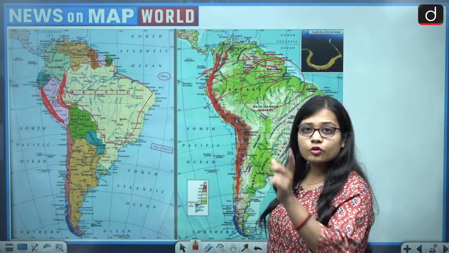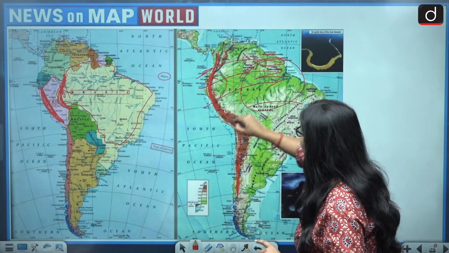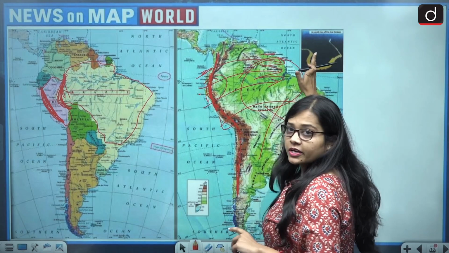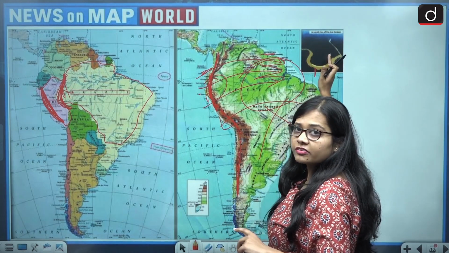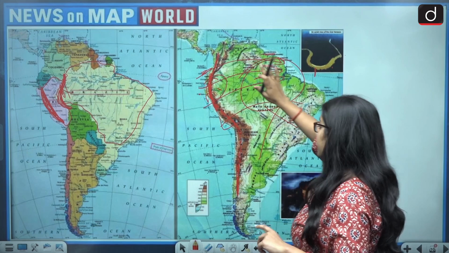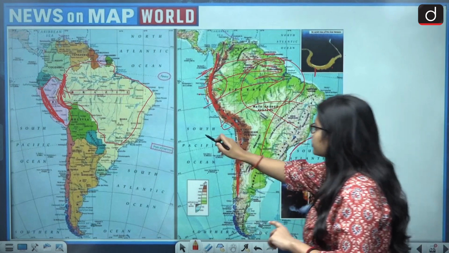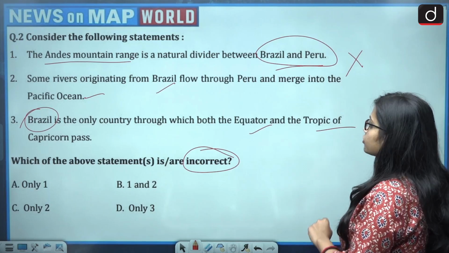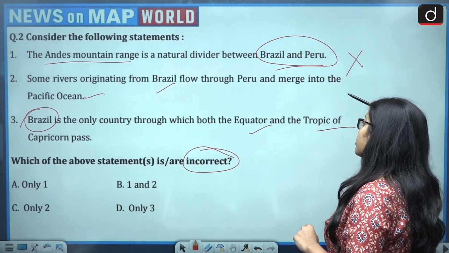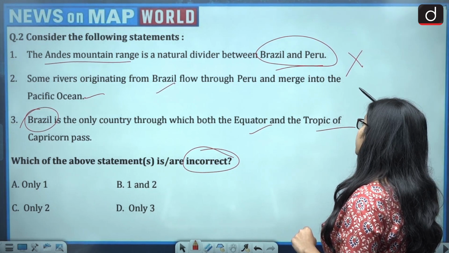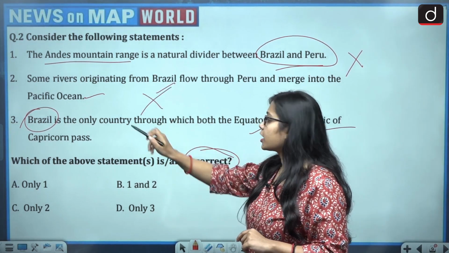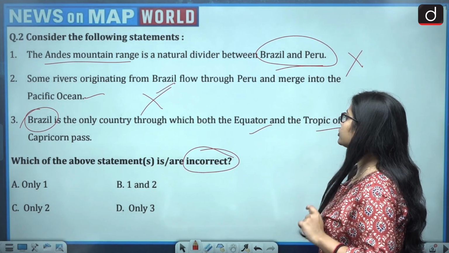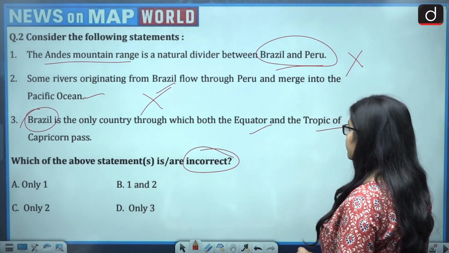So the rivers do not move from Brazil to Peru. They move from Peru to Brazil. It means from the western side to the eastern side. It means from the Andes mountain range towards the Atlantic Ocean, not towards the Pacific Ocean. So the statement that some rivers originating from Brazil flow through Peru and merge into the Pacific Ocean also becomes wrong.